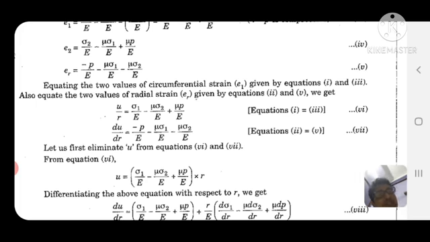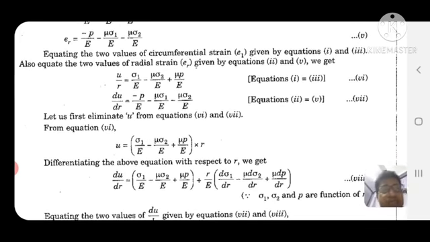From the first equation, u is equal to (sigma 1 by E minus mu into sigma 2 by E plus mu P by E) into r.